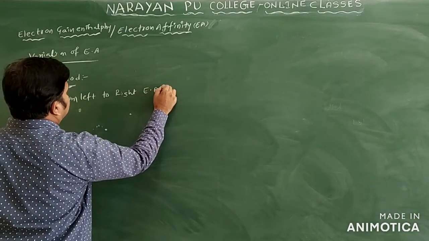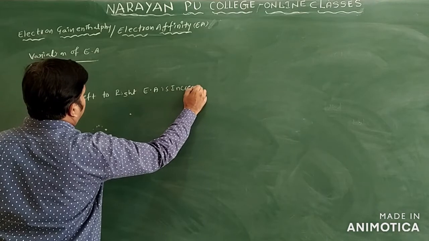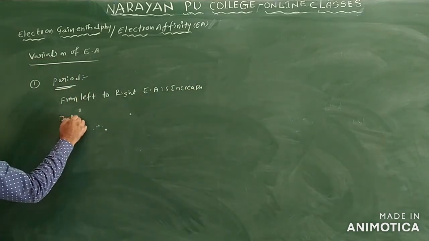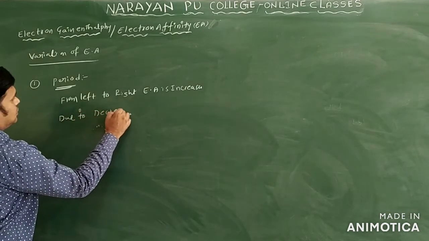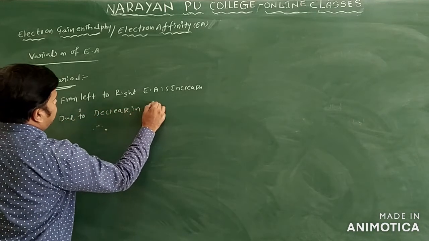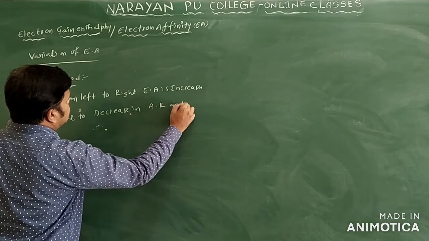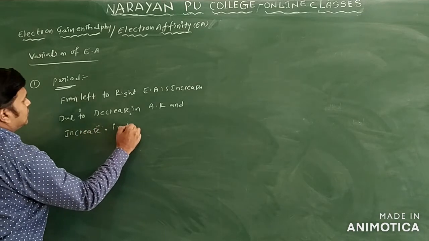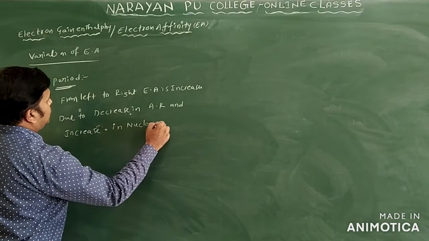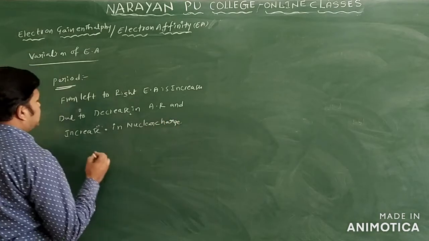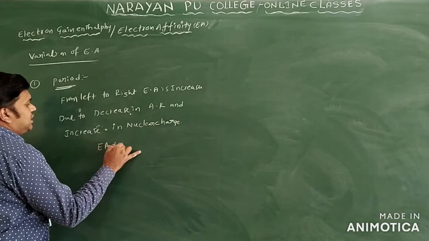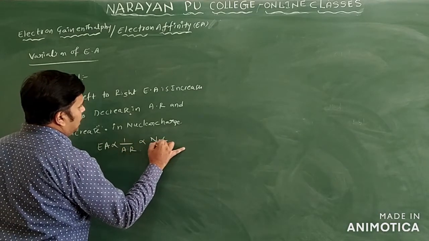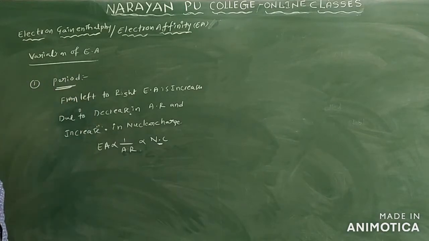Electron affinity increases only, due to decrease in atomic radius and increase in nuclear charge only. So we'll say here electron affinity is inversely proportional to atomic radius and directly proportional to the nuclear charge only.